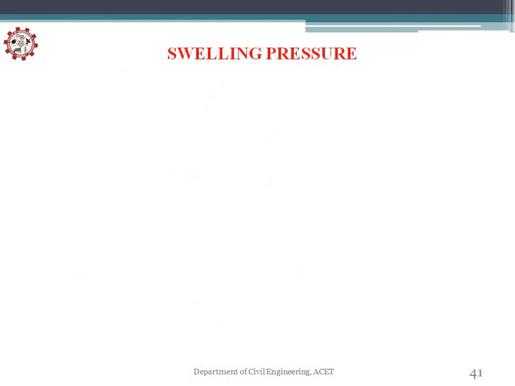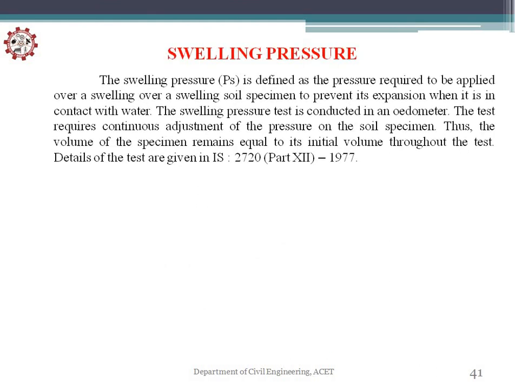Swelling pressure is given by IS 2720 Part 12, 1977. It is denoted by PS, defined as the pressure required to be applied over a swelling soil specimen to prevent its expansion when it is in contact with water. You are not allowing the soil to swell, that is known as the swelling pressure calculation.